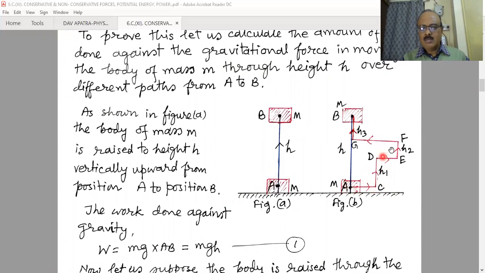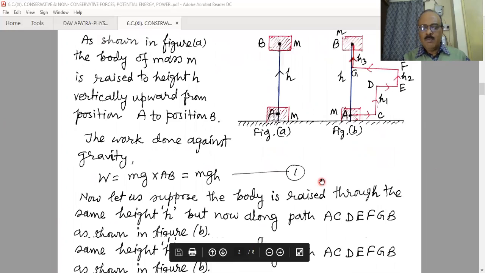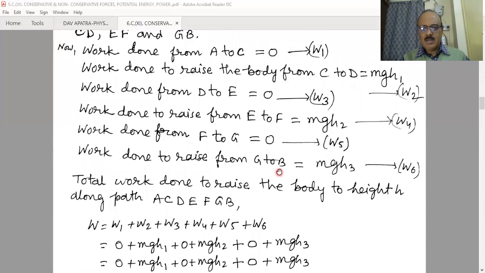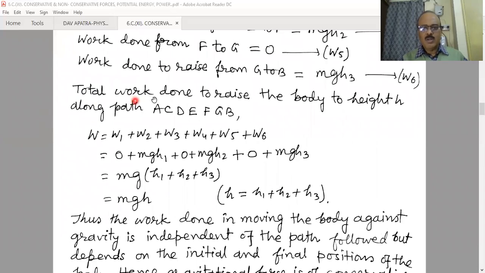Naturally, in the horizontal displacement there is no work done, and work is done only in the vertical displacements C to D, E to F, and G to B. These are the different works, and the total net work done to shift the body to a height h from point A to final point B along the path A, C, D, E, F, G, B is W = W1 + W2 + W3 + W4 + W5 + W6.